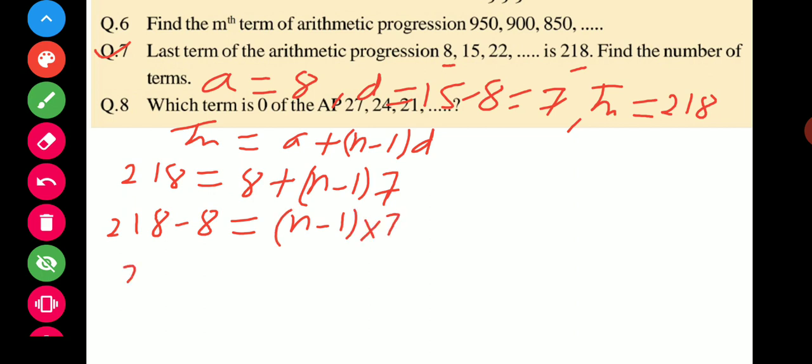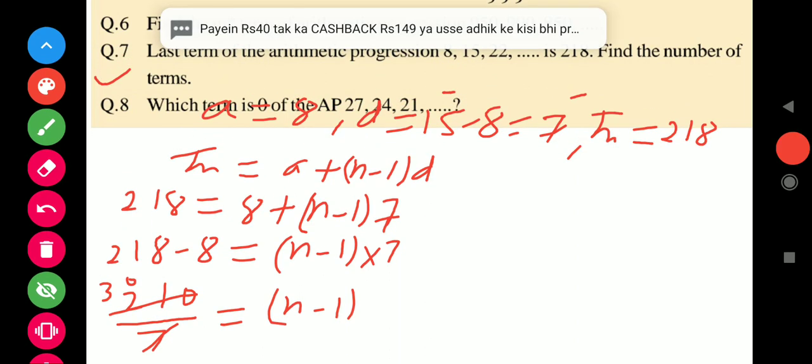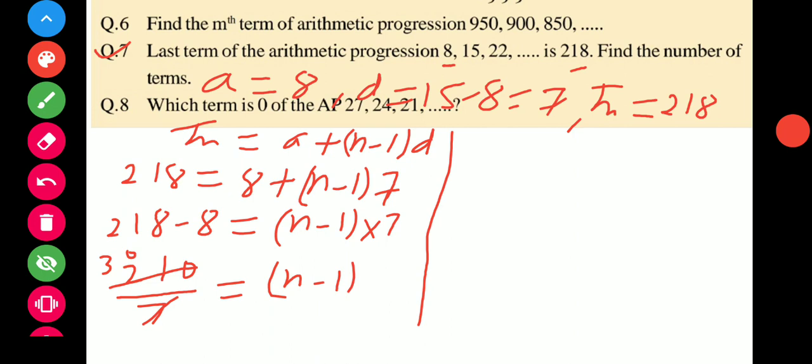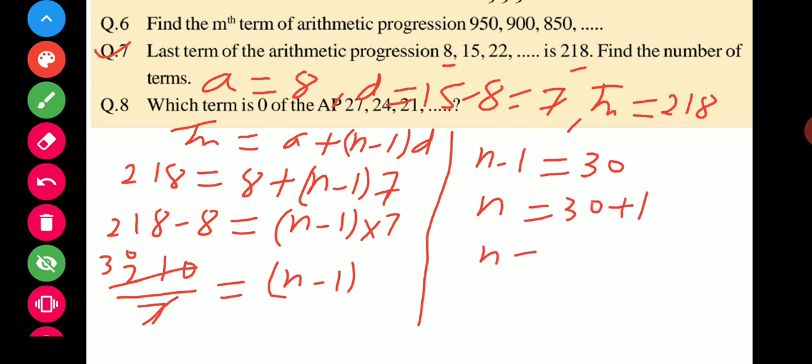So it becomes 210. 7 is going to divide, so it becomes n minus 1. 7 3s are 21 and 0, so we get 30. n minus 1 is equal to 30, so n is equal to 30 plus 1. So n becomes 31. It is your answer.